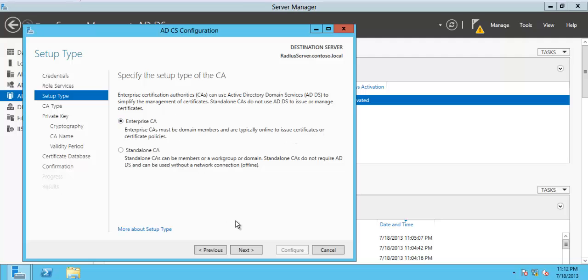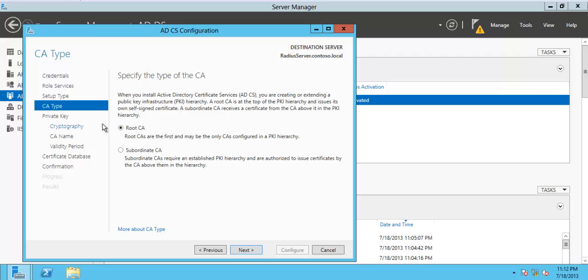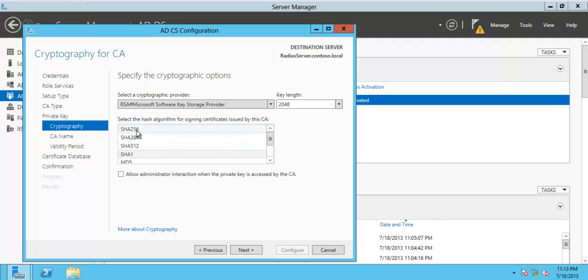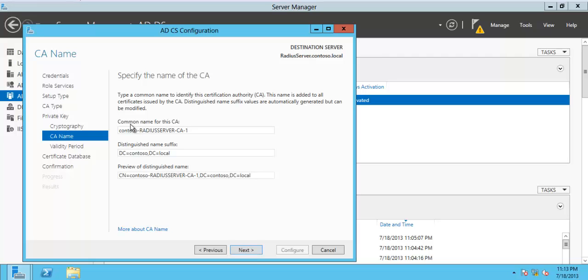So we are using an Enterprise CA, and we are using a root CA. Next, create a new private key. We'll use SHA256, then allow administrator interaction with the private key. Click next, and then the common certificate name.